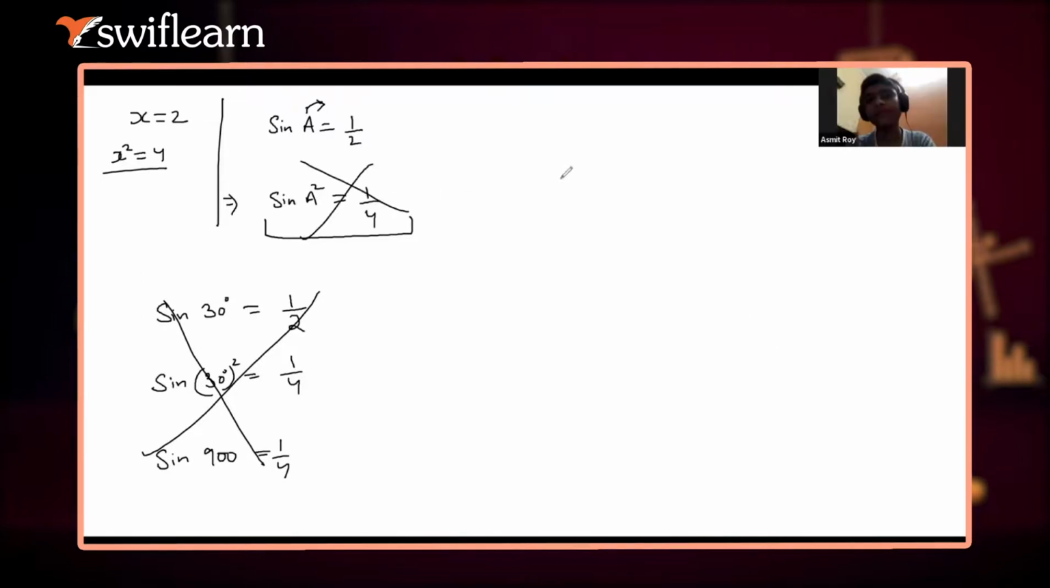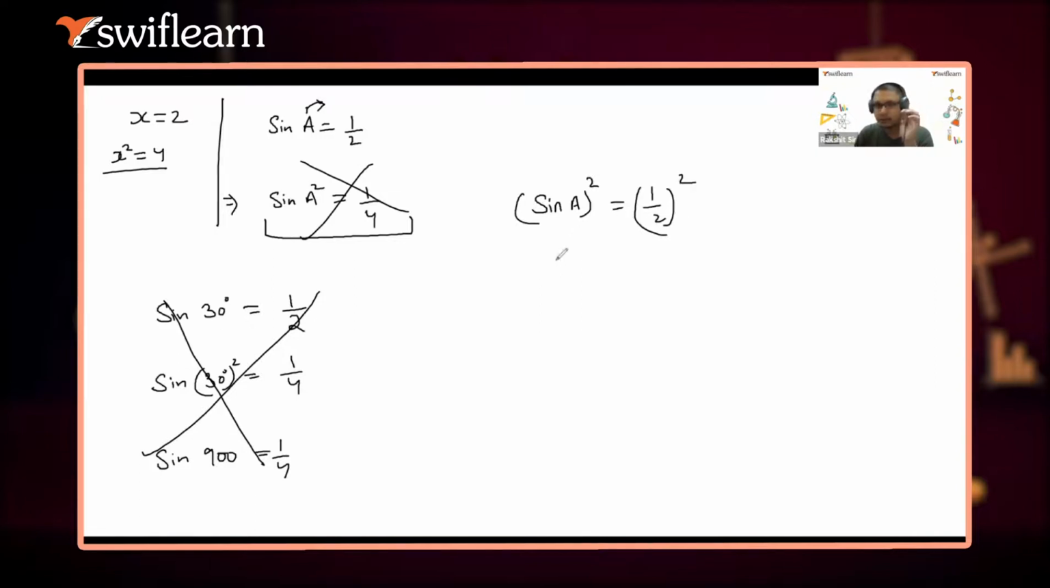So let's understand how we write it correctly. Either you can write sine A, whole squared, like this, which is perfectly right, or how we usually write in daily running hand: sine square A equals 1 by 4. Got it? We never ever use the square sign with the angles.